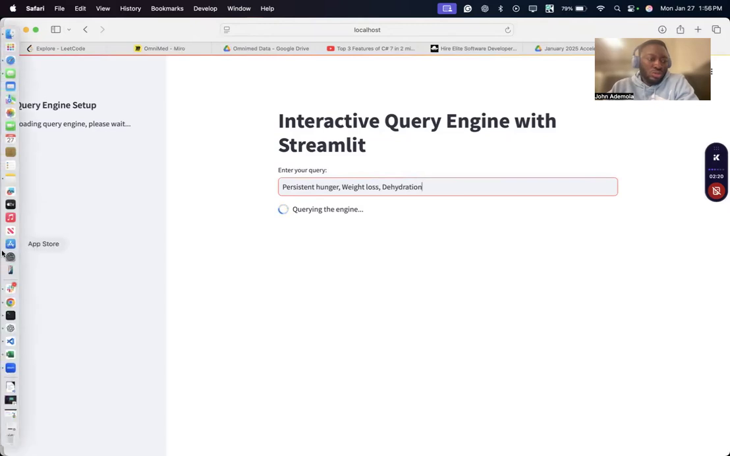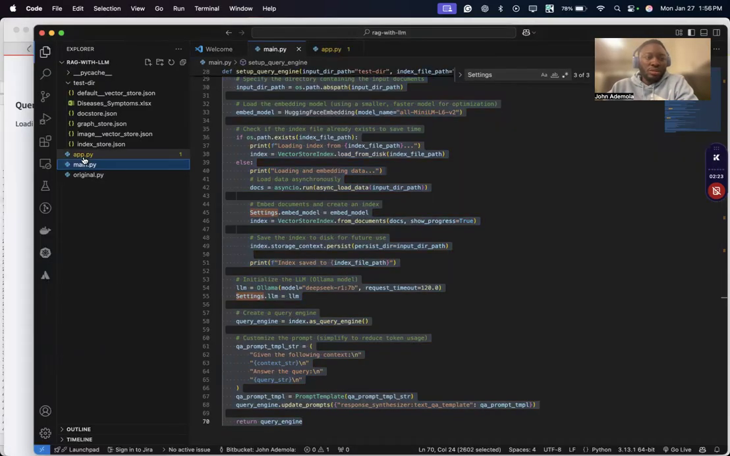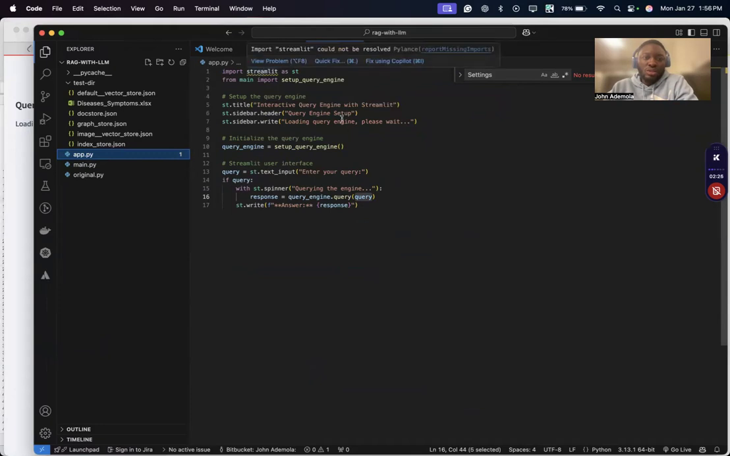Okay, while waiting, let's just go to the code. So this is my app. This is where I call Streamlit using a virtual environment. I define the title and sidebar. This is my query engine, which is a method coming from the main logic, the embedding models, the RAG itself, and this is the user query. It sets up a spinner, which you see, and then it saves the response as a variable and returns the response. So let's see if it came out.